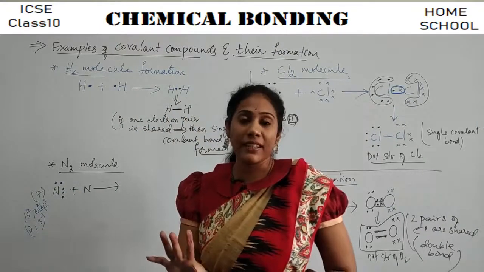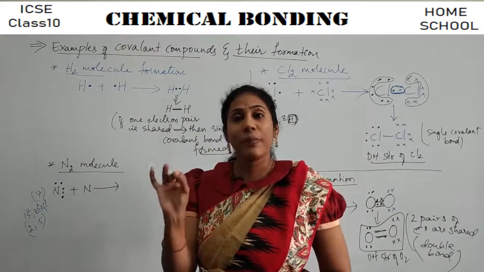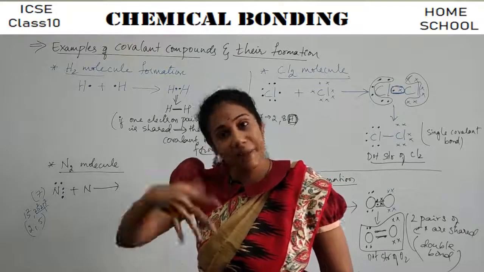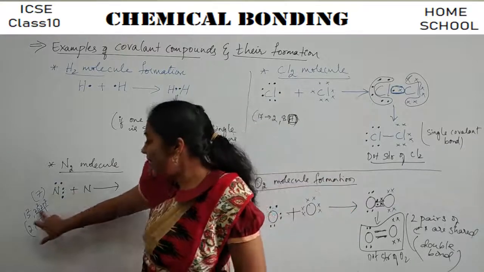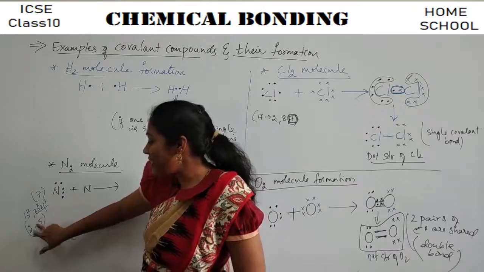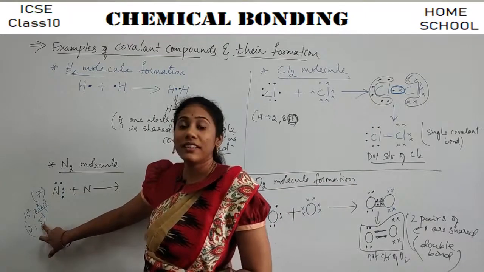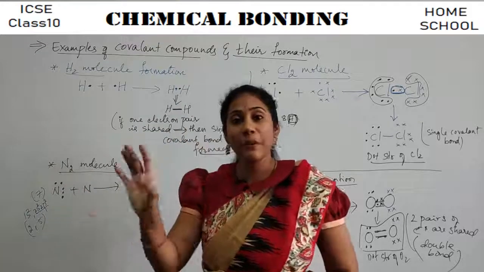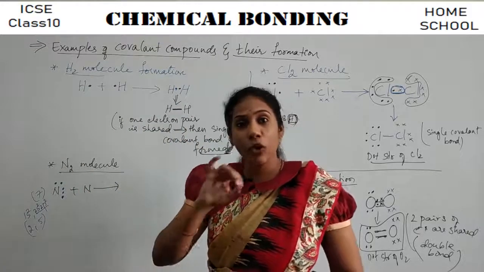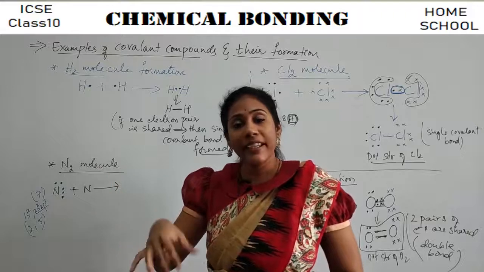So remember one thing. Only the electrons present in the valence shell can be shared, guys. That's why we consider only the electrons present in the valence shell, that is the last shell, right? So inner electrons do not participate in bond making. They won't be involved in losing, gaining or sharing.